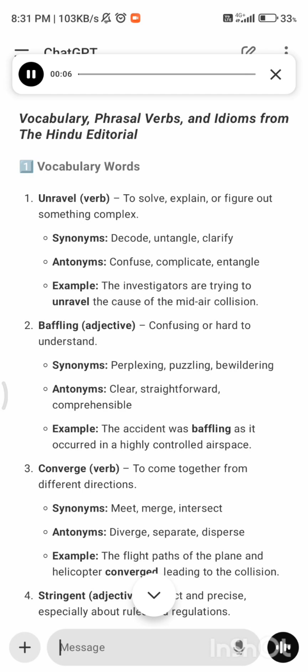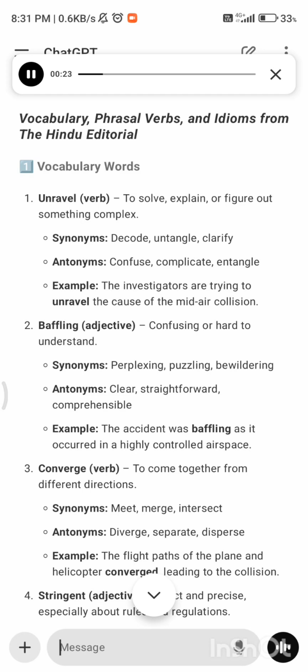1. Unravel, verb: to solve, explain, or figure out something complex. Synonyms: decode, untangle, clarify. Antonyms: confuse, complicate, entangle. Example: the investigators are trying to unravel the cause of the mid-air collision.